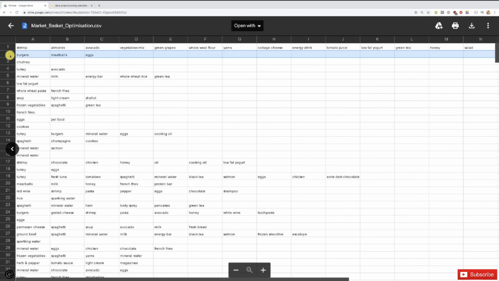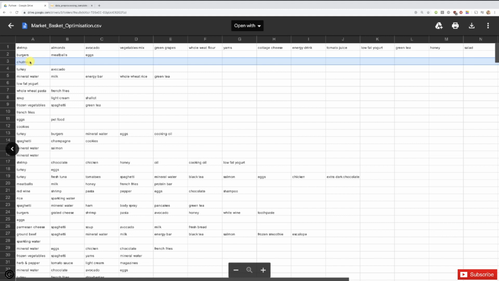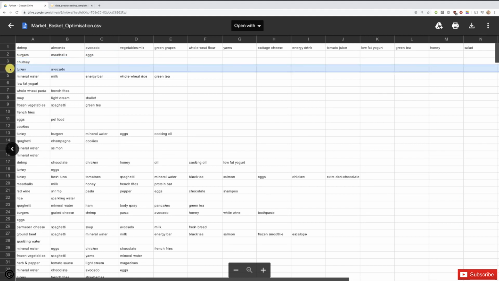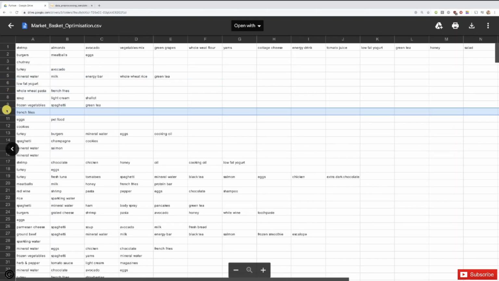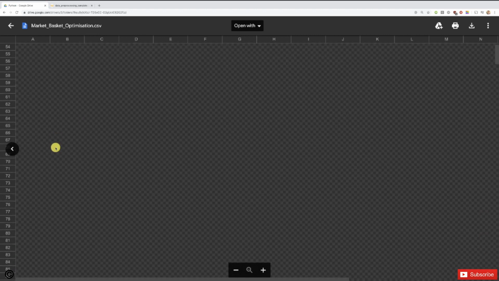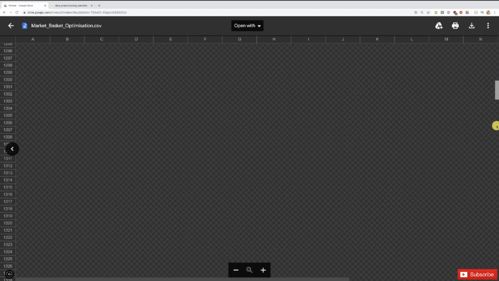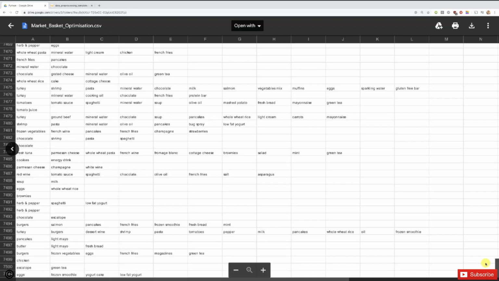Then this transaction corresponds to a customer who bought in one same basket some burgers, meatballs, and eggs. All right. This customer just bought chutney. This fourth customer bought turkey, avocado, and etc. Right? So all these transactions correspond to different customers. And there are actually many of them. There are actually 7,500. If we scroll down up to the end, yes, 7,500. And these 7,500 transactions were collected during the whole week.